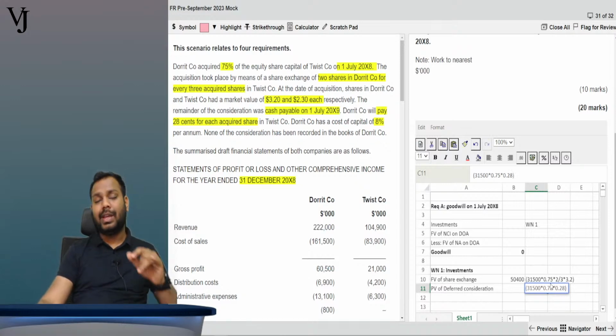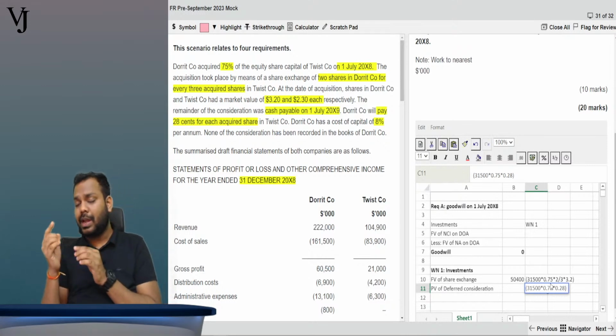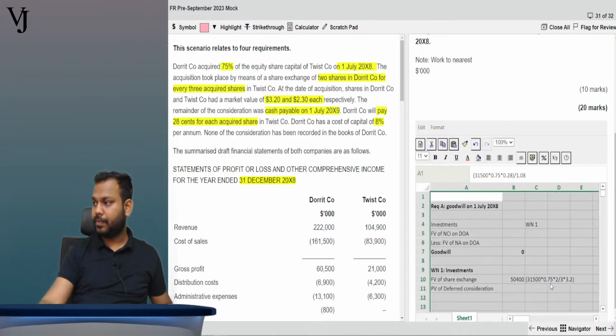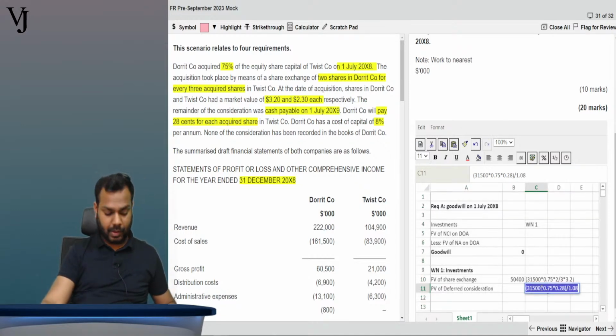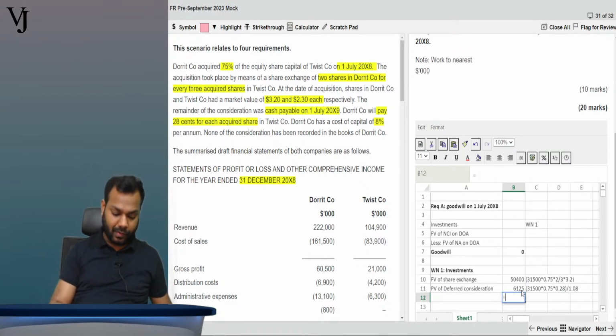Okay, this is what I will give after 1 year, but since it will be paid after 1 year, I have to do the present value now. So divided by 1.08. Copy. Done. 6125. So this is the value of your investment. This is the value of your investment. All so is equals to sum.